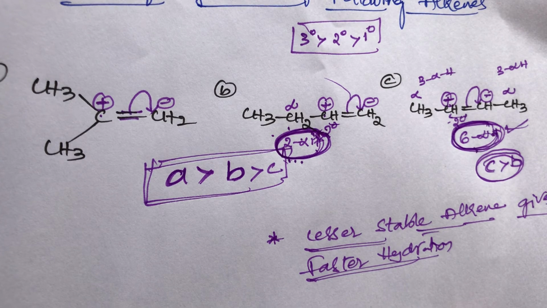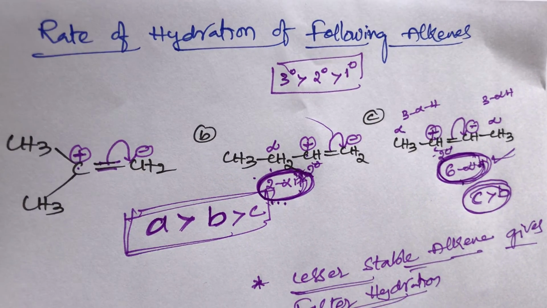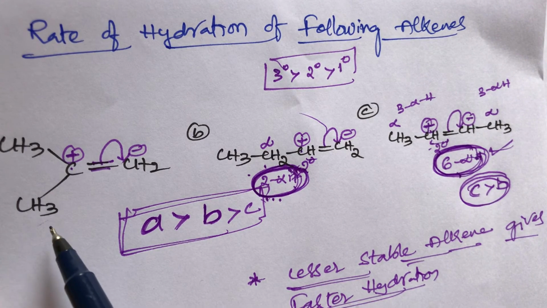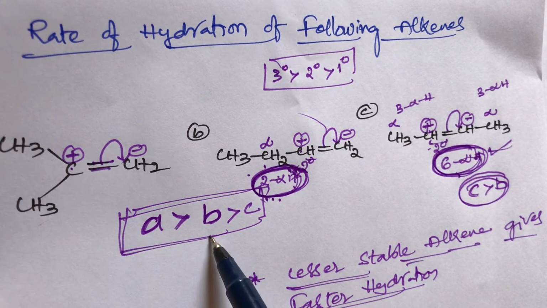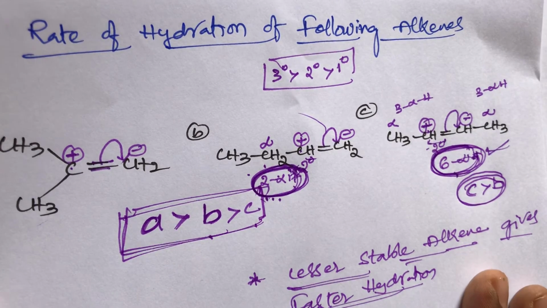It is very important, student. Lesser stable alkenes give a faster rate of hydration. This is very important for NEET and other MCET and other competitive exams also, student. This is the rate of hydration order: A has a higher rate of hydration than B, B has a higher rate of hydration than C. These are simple tricks, you remember.